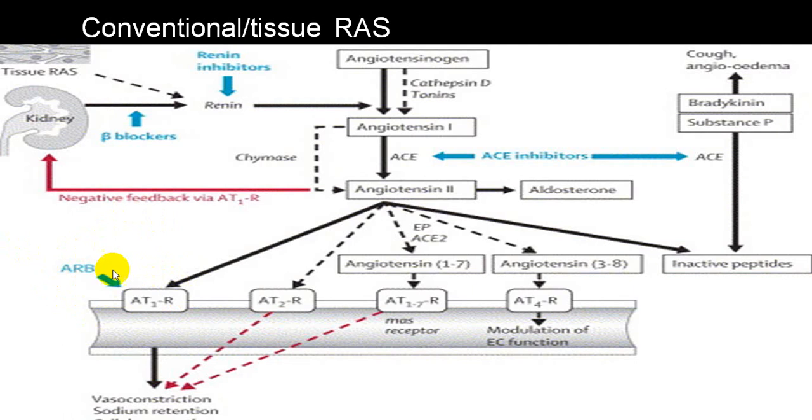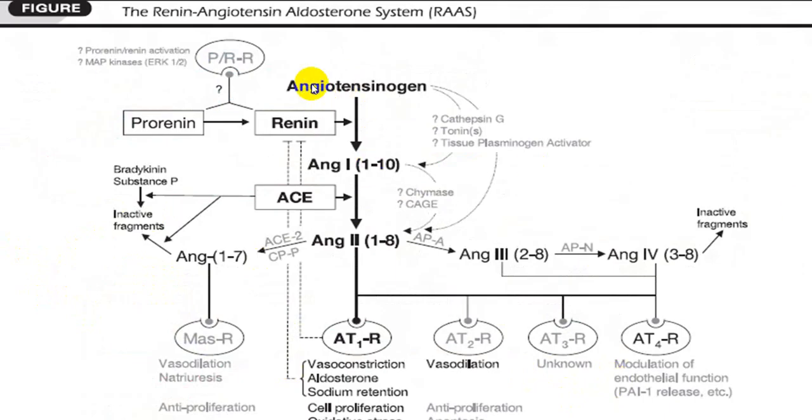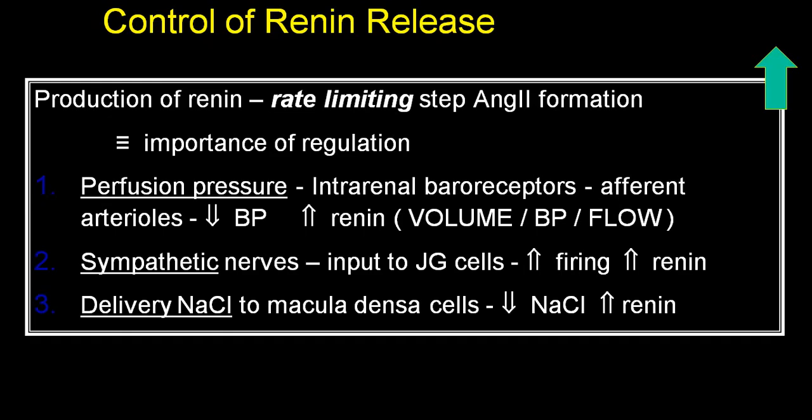So through the AT1 receptor there is vasoconstriction, aldosterone secretion, sodium retention, cell proliferation, oxidation, etc. But while acting at the AT2 receptor, there is vasodilatation, anti-proliferation, and anti-growth effects. So that is a beneficial effect.